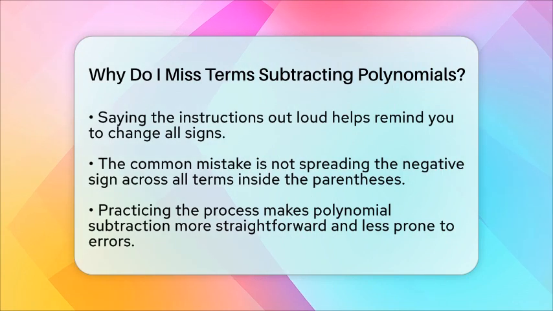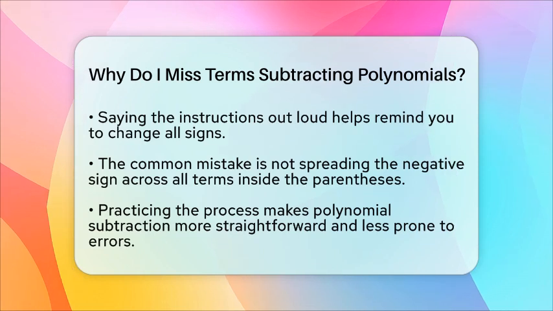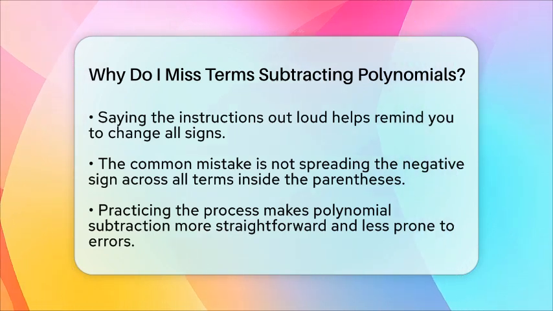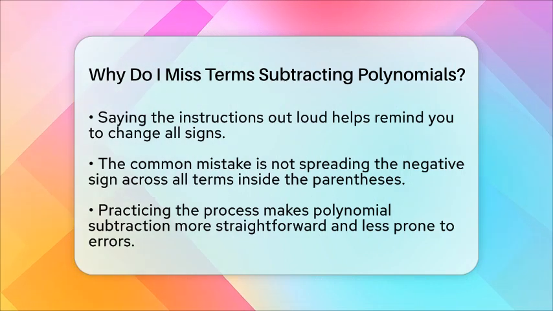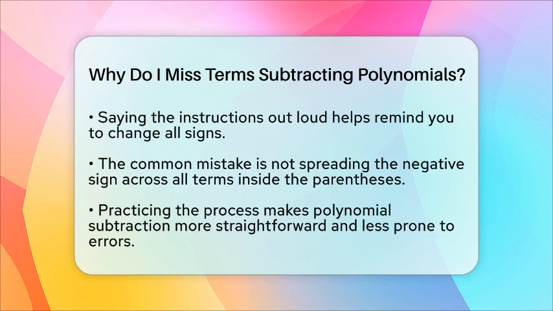The main reason you miss terms is because the negative sign in front of the second polynomial isn't spread to all the terms inside it. If you carefully change all the signs and line up the like terms, subtracting polynomials becomes much easier and less confusing. Practice this process, and soon it will feel natural to handle polynomial subtraction without missing any terms.